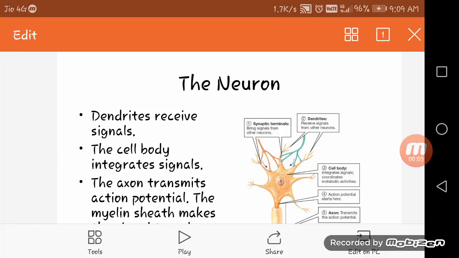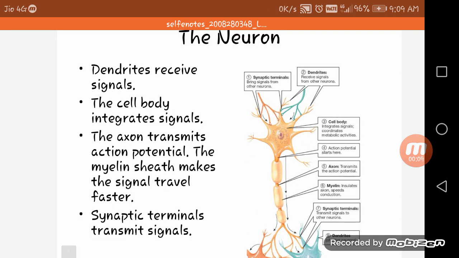Namaste. So today our topic is neuron. So let's start. What is a neuron? We have studied the neurons. Neurons are the basic unit of the nervous system, which transfer the information or the signal from one body part to another, and also it connects us to the environment.